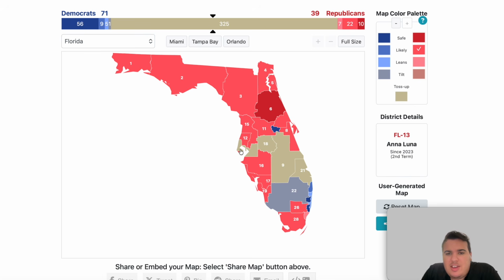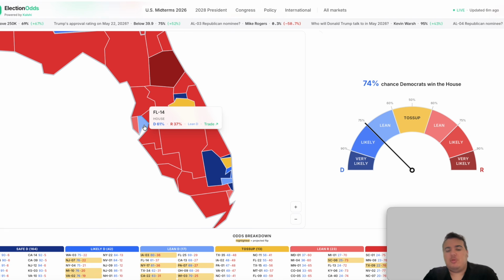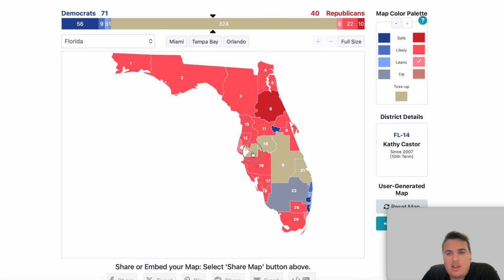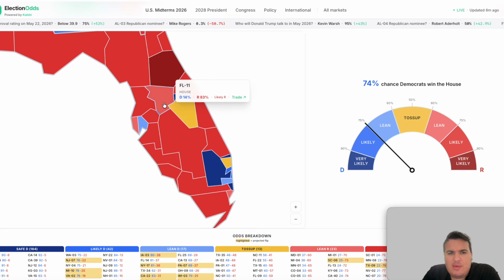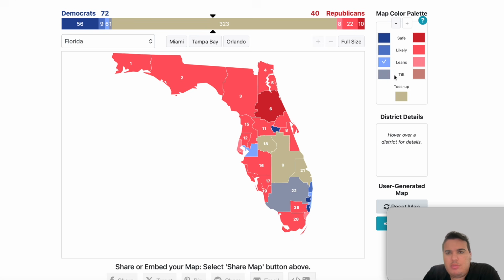Next, we can head into the Tampa-St. Pete area, where there's been some significant redraws here. I already saw Anna Paulina Luna's 13th district is now lean Republican. Kathy Castor, the Democrat district in Tampa, has been redrawn to be more Republican-friendly, but it's still listed as lean Democrat in this new map, so we can put that one as lean for the Democrats there. In neighboring the 18th district, it's now likely Republican, so we can put this new map as likely Republican there.